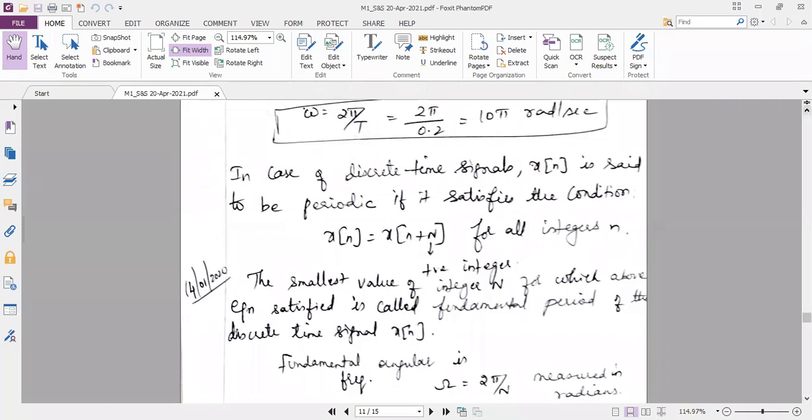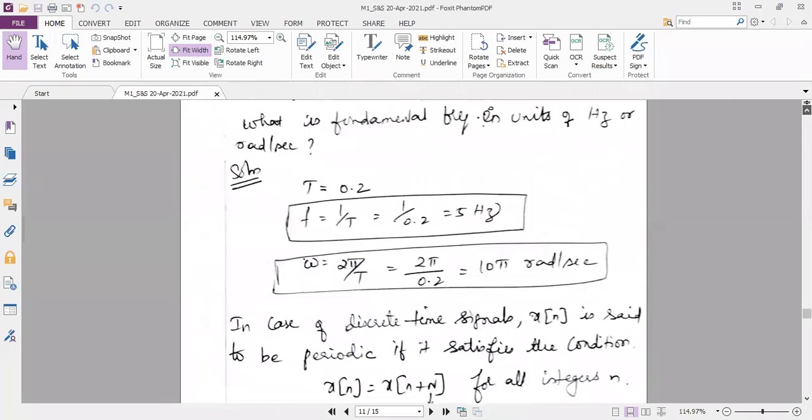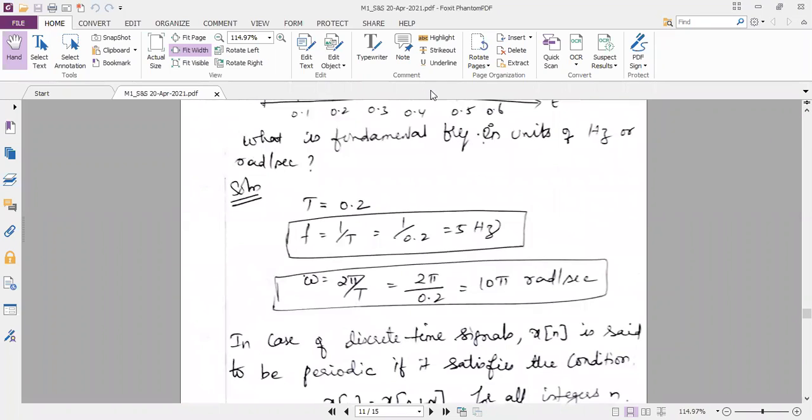Next, in the question you have again you have to calculate in terms of hertz as well as in terms of radians per second. So we have calculated now in terms of hertz. To calculate in radians per second, that means indirectly they are asking you to calculate the angular frequency. Angular frequency, you know the formula is 2 pi divided by capital T. So 2 pi divided by 0.2 or 1 by 0.2 already you know it is 5. So 5 into 2 pi, what is the answer? 10 pi. 10 pi radians per second. Okay.